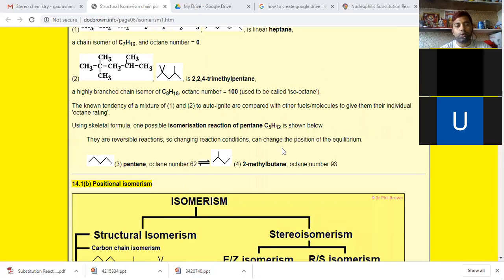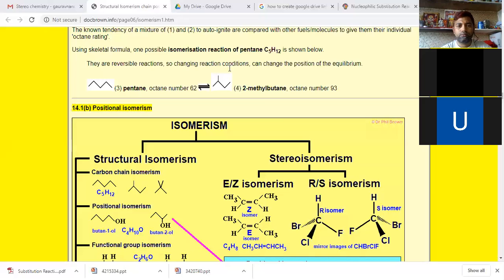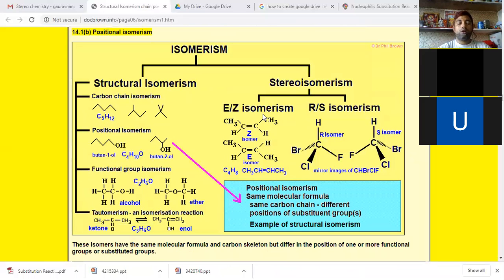One or two examples are enough. Now the second one, positional isomers or positional isomerism. An example is also given. The molecular formula is the same, C4H10O, but it has two isomeric forms, positional isomers. The alcoholic group's position is different in one molecule and different in the other. So what is positional isomerism?